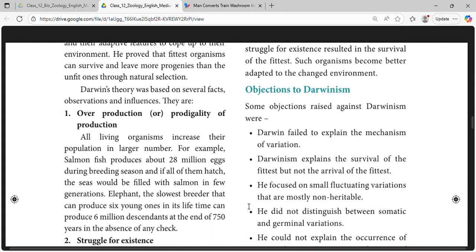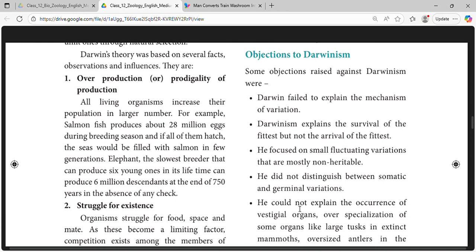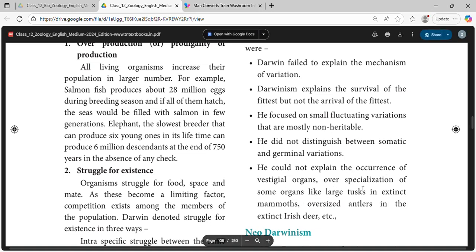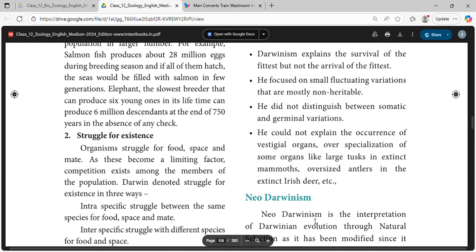Darwin failed to explain the mechanism of variation. Darwinism explains the survival of the fittest but not the arrival of the fittest. He focused on small fluctuating variations that are mostly non-heritable. He did not distinguish between somatic and germinal variations. He could not explain the occurrence of vestigial organs or the specialization of some organs, like large tusks in extinct mammals and oversized antlers in the extinct Irish deer.